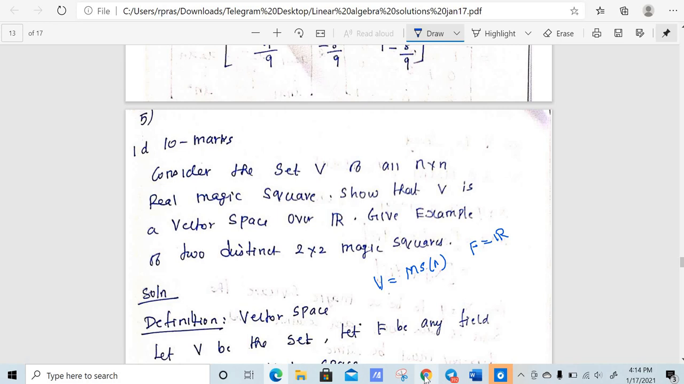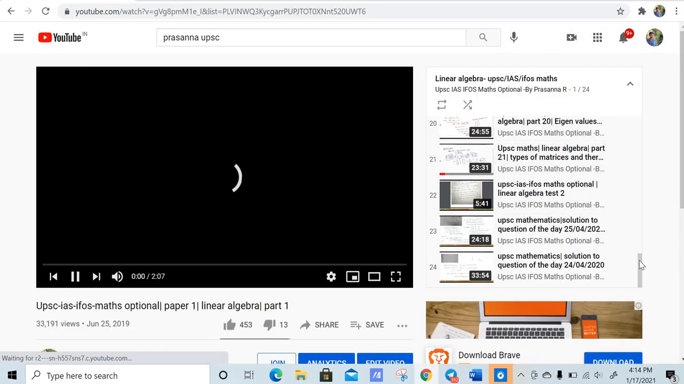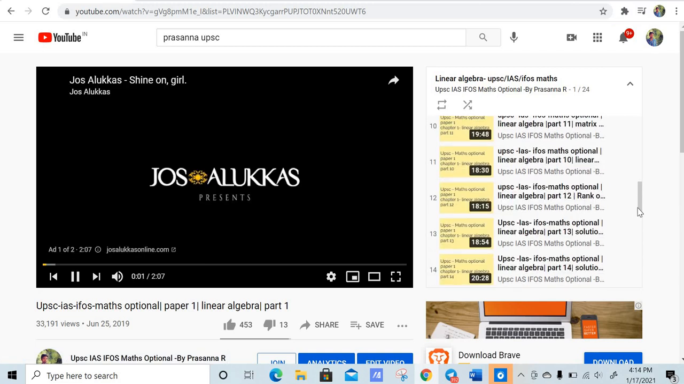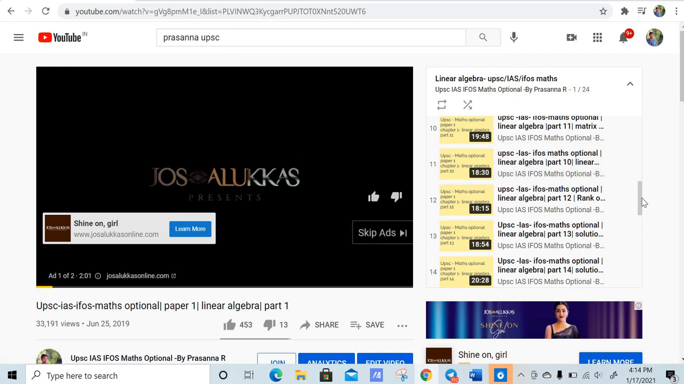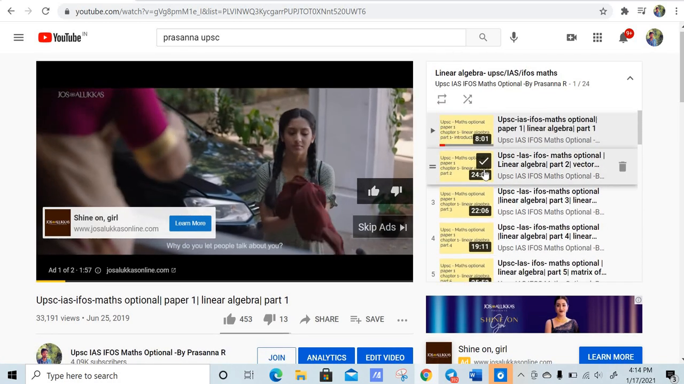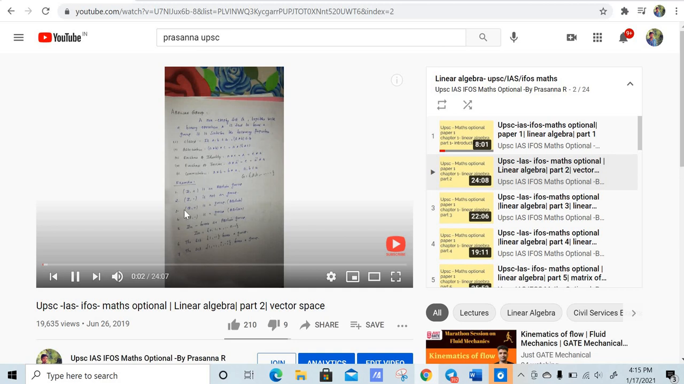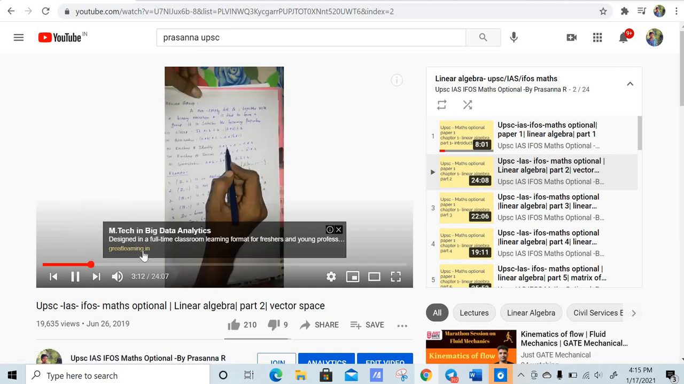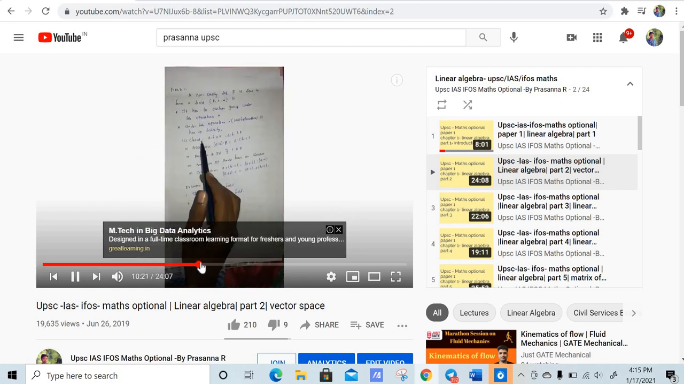If you have watched the second video, you would know the definition of vector space, right? You can easily solve this problem on your own. In the second video itself I have explained the definition of vector space. First I explained what an abelian group is, and then I explained the definition of vector space, right? So we will once again go through the definition of vector space.